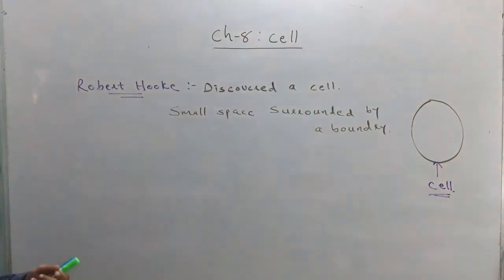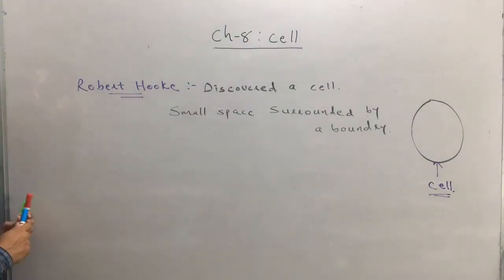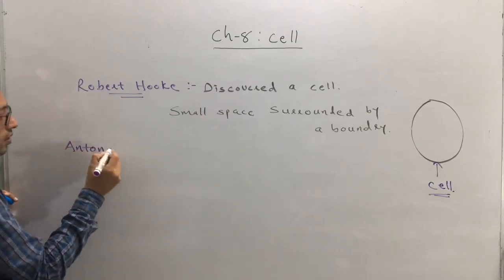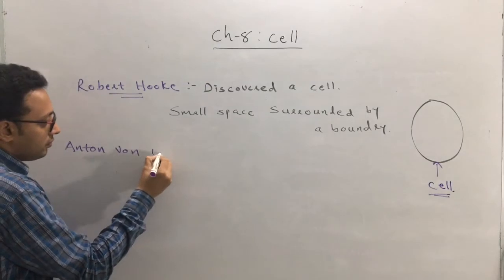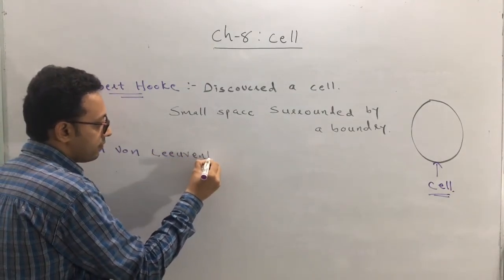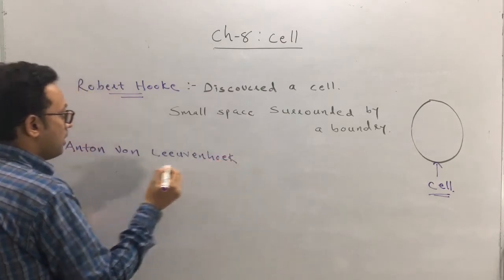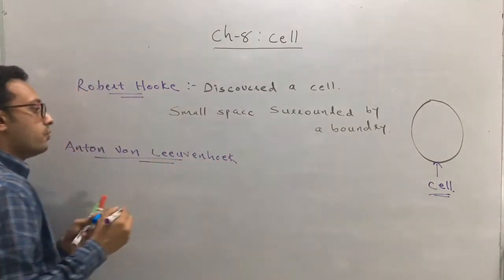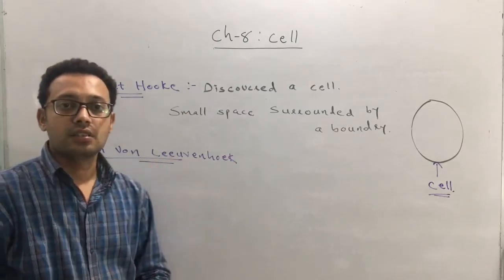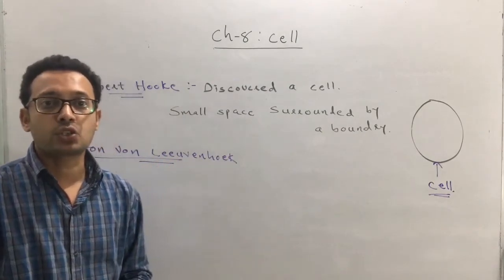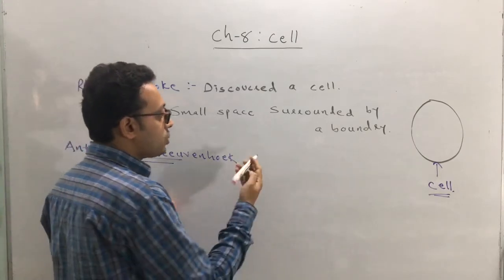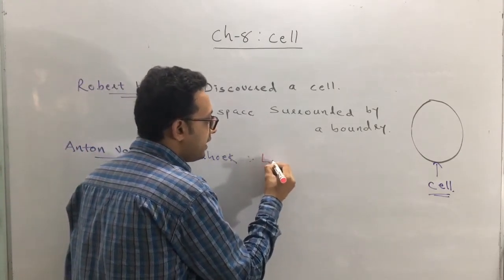After him, another scientist, the name is Anton von Leeuwenhoek. This is the microscopist. He is expert in designing a microscope. So he has observed, for the first time, a living cell.